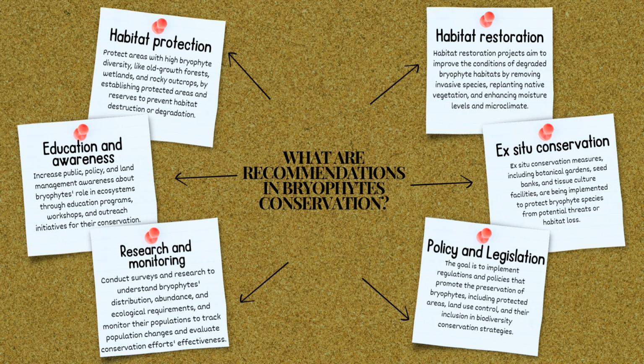What are the recommendations in bryophyte conservation? First is habitat protection. Second is education and awareness, to increase public, policy, and land management awareness about the bryophyte role in the ecosystem through education programs. Third is research and monitoring, to conduct surveys and research to understand bryophyte distribution, abundance, and ecological requirements. Next is policy and legislation, to implement regulations and policies that promote the preservation of bryophytes, including protected areas, land use control, and their inclusion in biodiversity plans.